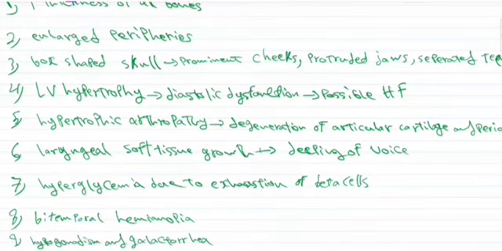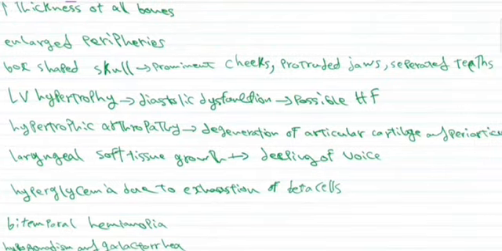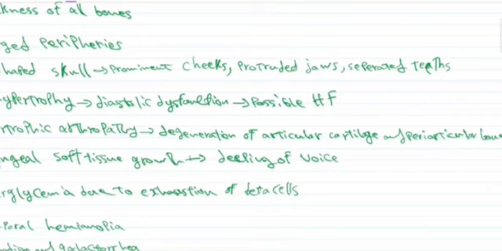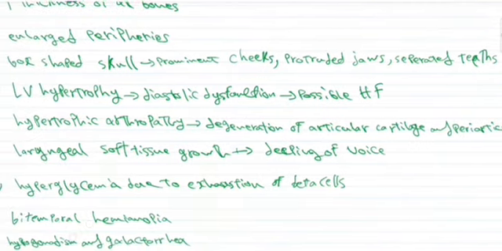The patient will also have a hypertrophic arthropathy, and this will be due to the degeneration of articular cartilage and periarticular bones, because in acromegaly the patient's synovial cartilage and articular cartilages will also grow and be hypertrophied, and this will lead to increased or excessive friction between them, and this can lead to their degeneration.